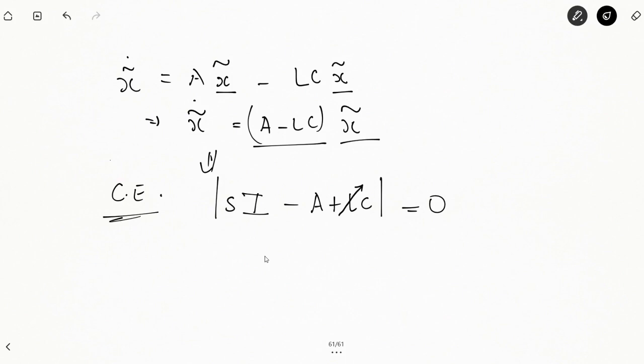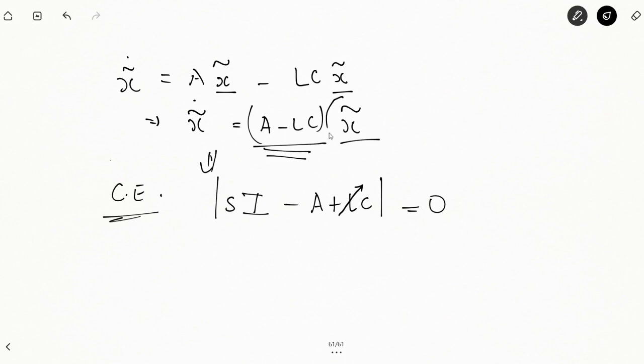So if L can be chosen such that A minus LC has stable and reasonably fast roots, okay, we will design the poles so that they are stable and also fast. For example, keeping the rise time low, or for example a critically damped type of response. So we can reduce the value of this error to 0 as quickly as possible.